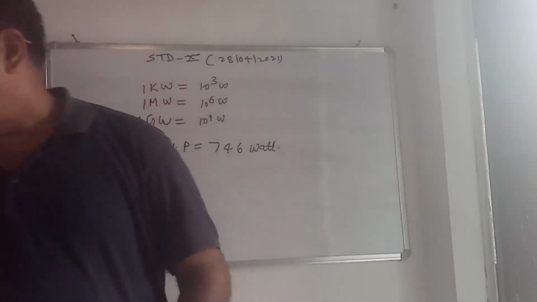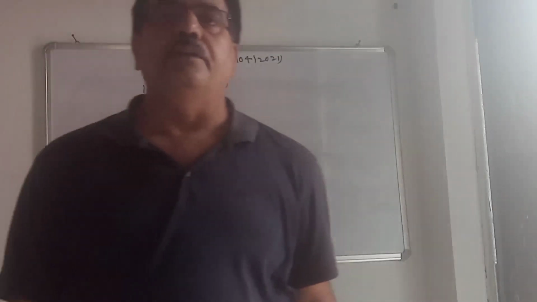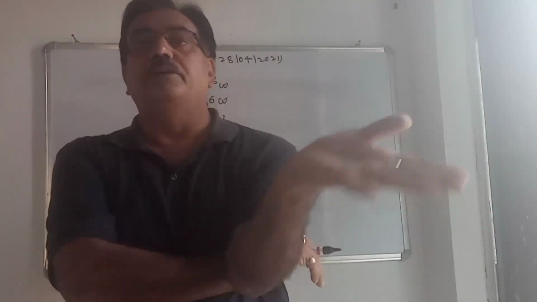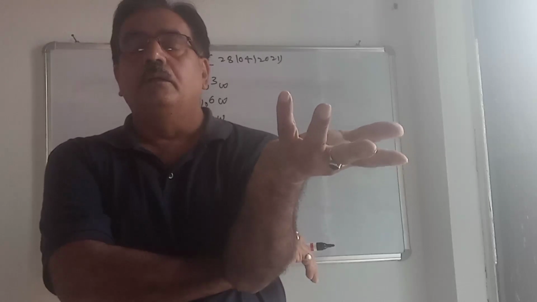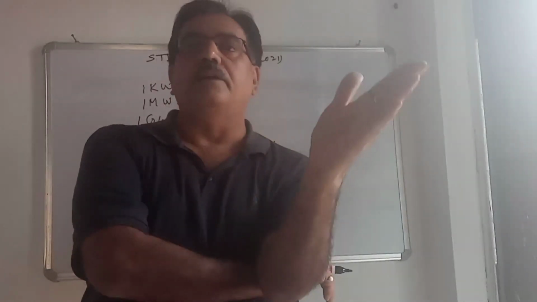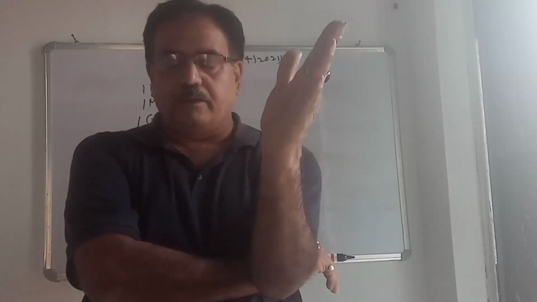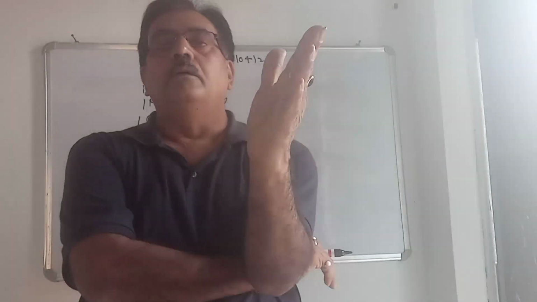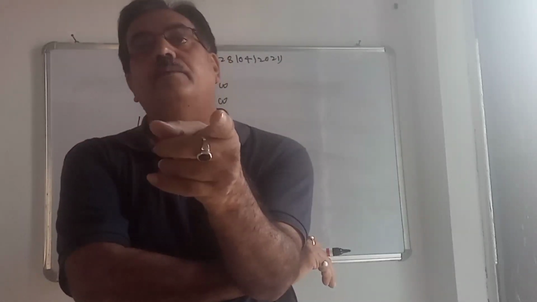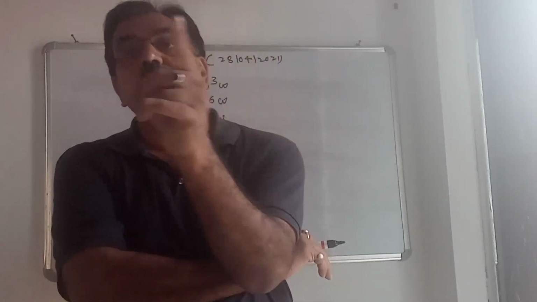Then the last topic left is energy. What is energy? Capacity to do work is known as energy. Work and energy are both the same, so the unit is also the same.